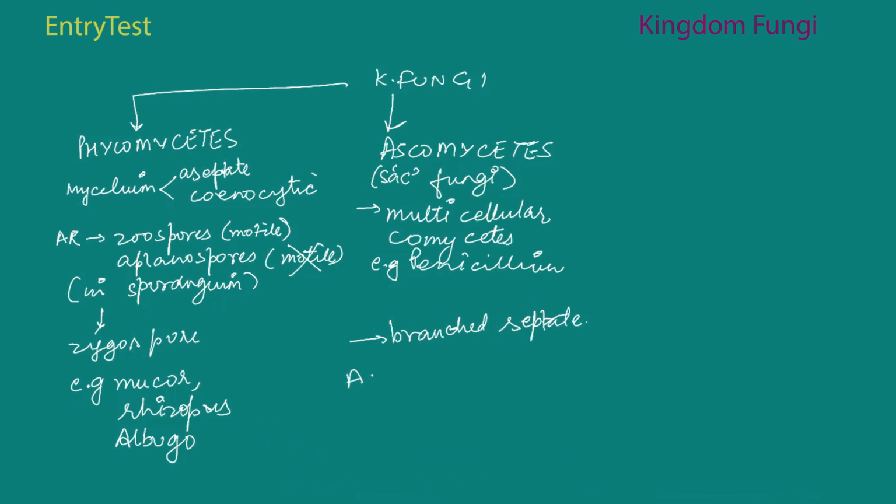Asexual spores. Asexual reproduction takes place by conidia, which are the asexual spores. They are produced outside of the body on a special mycelium called conidiophores.